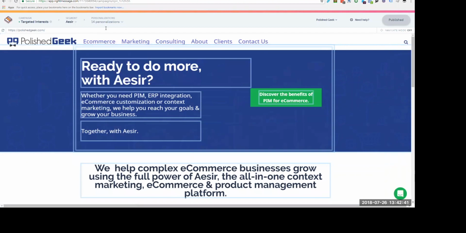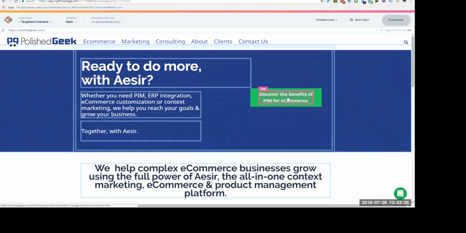This wording on my homepage changes. If someone comes to my website and it has some way of knowing that person was interested in ASEER, the homepage will change. And it will change to say this, and I'll tell them this, and then the link even changes. This now goes, if you look down in the bottom left, that doesn't go to marketing automation anymore. It goes directly to my product information management page.